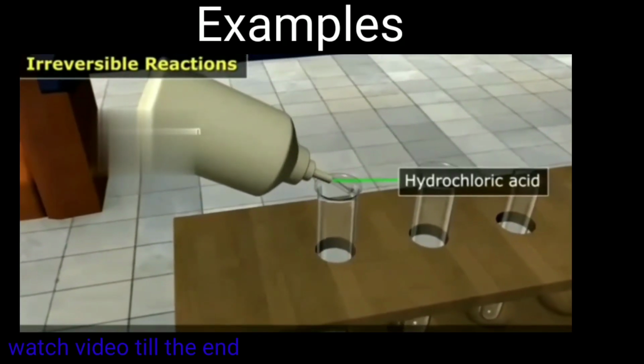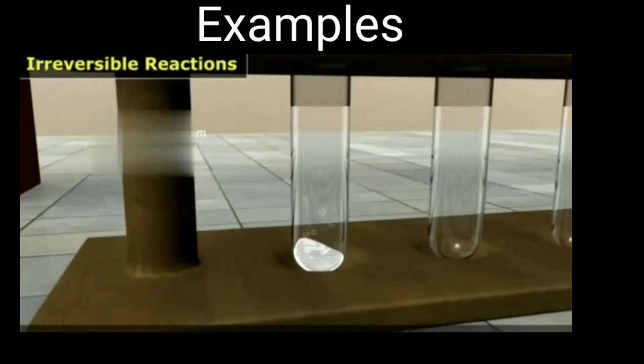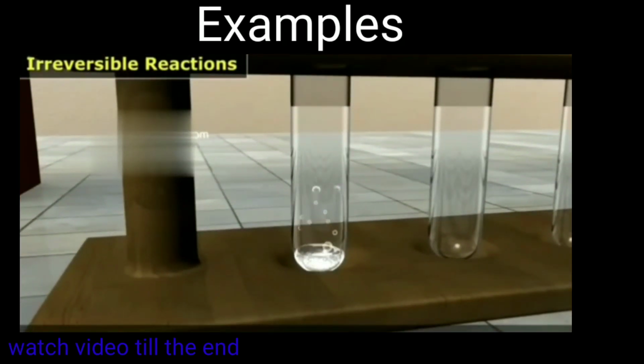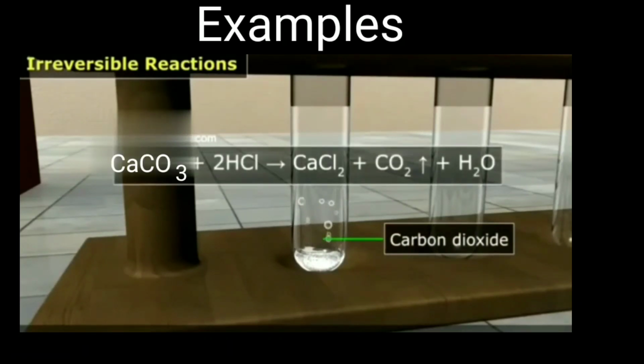Another example, calcium carbonate CaCO3 reacts with dilute hydrochloric acid to form calcium chloride, carbon dioxide gas and water: CaCO3 plus 2HCl gives CaCl2 plus CO2 plus H2O.